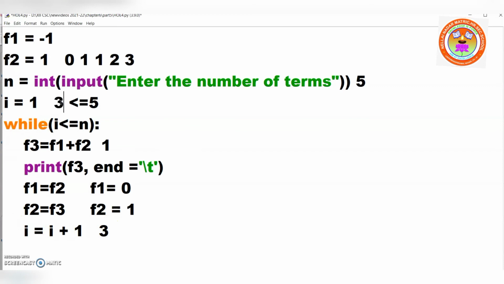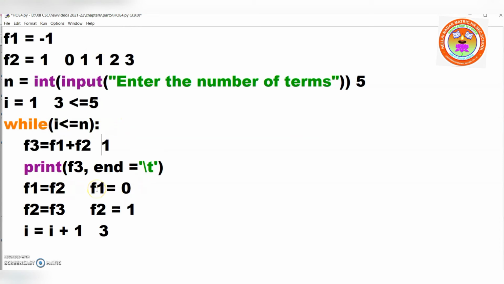Now once again control will go to the while loop. And now 3. 3 is lesser than 5? Yes, it will go inside. Now F1. What is there in F1? 0. F2 is 1. So 0 plus 1 is 1. Again 1. So 1 is printed here. Okay. Now once again it will come to this line.